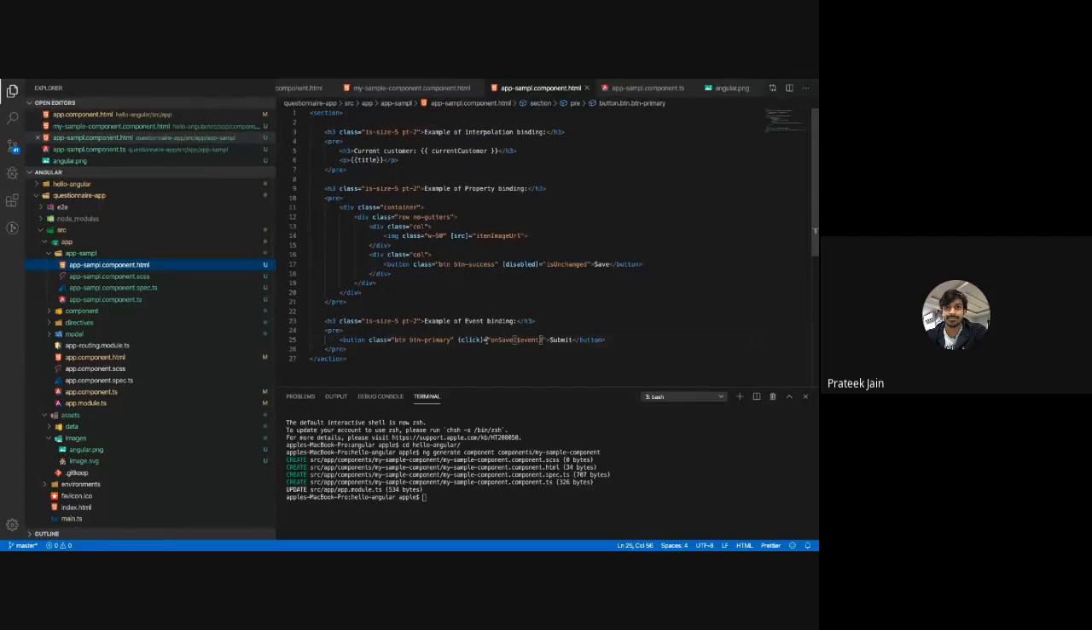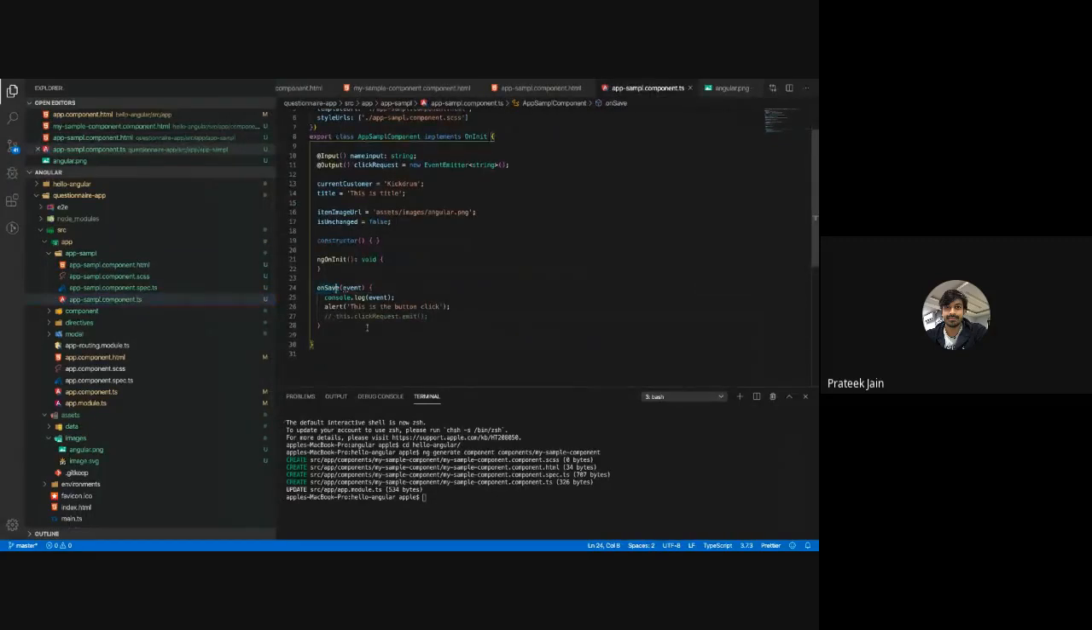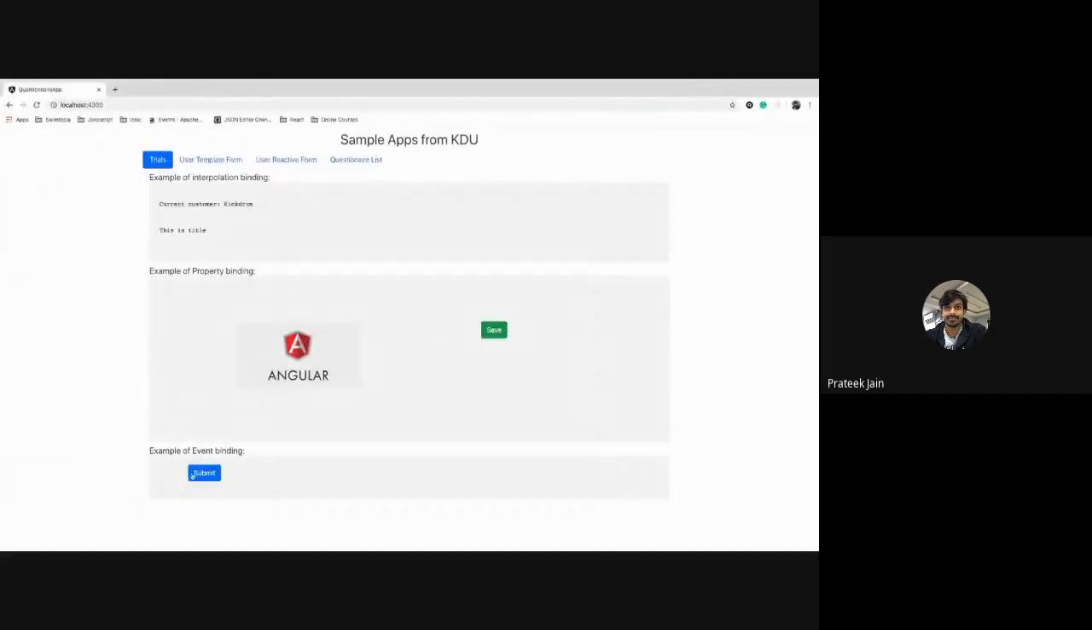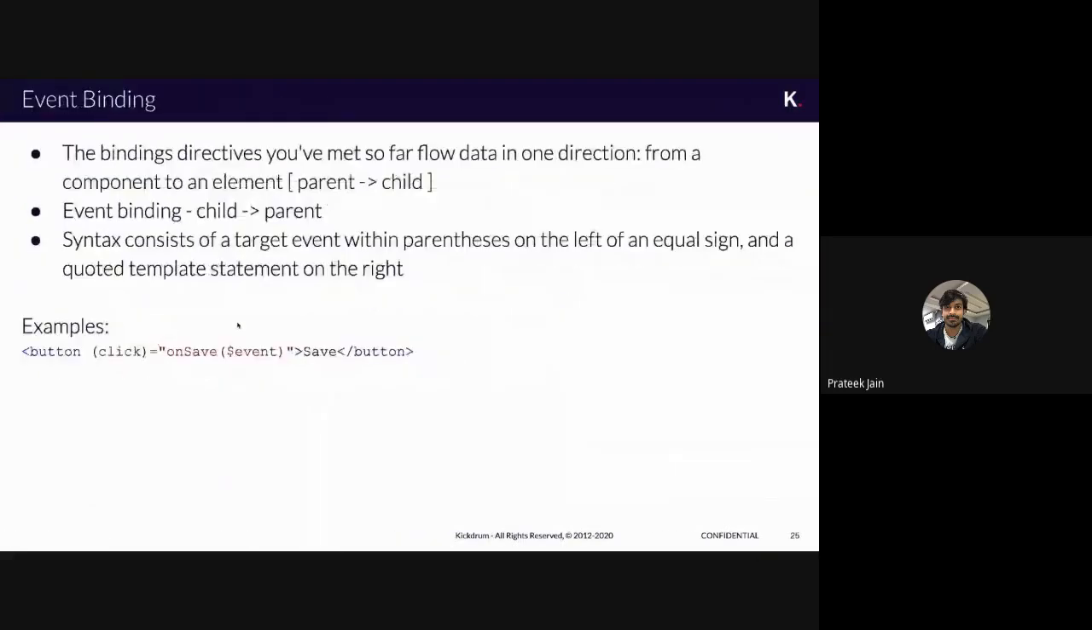I can do any kind of event handling here with the same property type. This is what is called event handling, where you have an event name here, there is a bracket beside that, and there is a function in front of that which is getting called. We call this function a handler function. This is a handler function for that event. That is why the click event has got a handler function on save, and that is what is written in my component file like this. Okay, this is event binding.